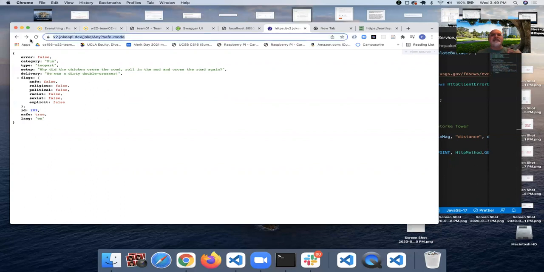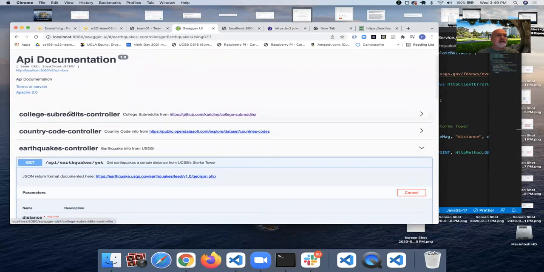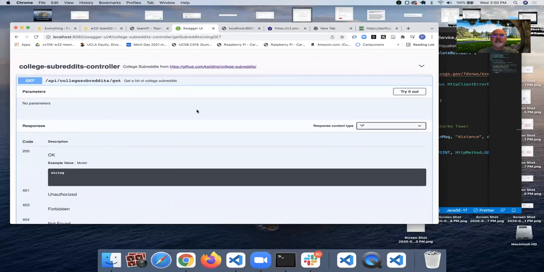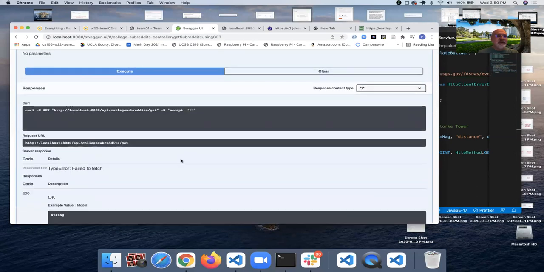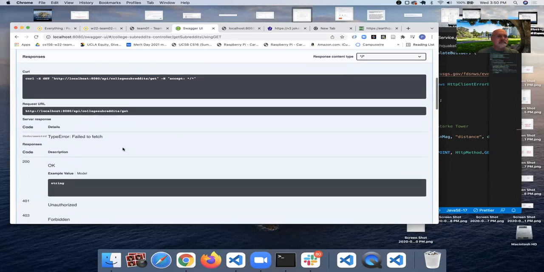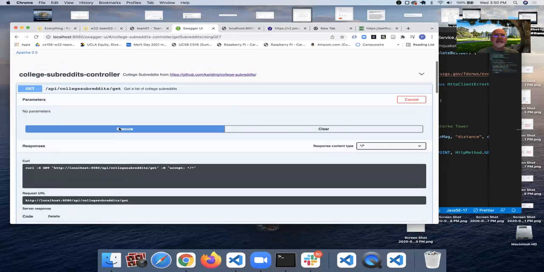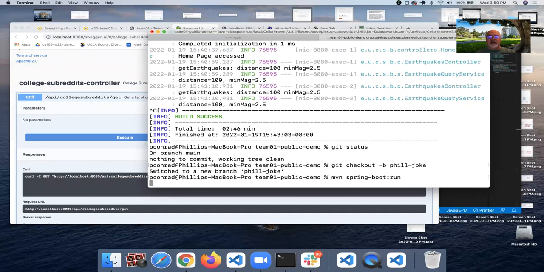So since we don't have any parameters, that's going to be more similar to, if we go, for example, to this college Reddit controller, this one takes no parameters. When we put in our request, it just gives us back, let me go ahead and execute that. Oh, failed to fetch. I don't know why. Maybe I might have stopped. Oh, I guess I stopped the service. That's why. So let's start the service up again.